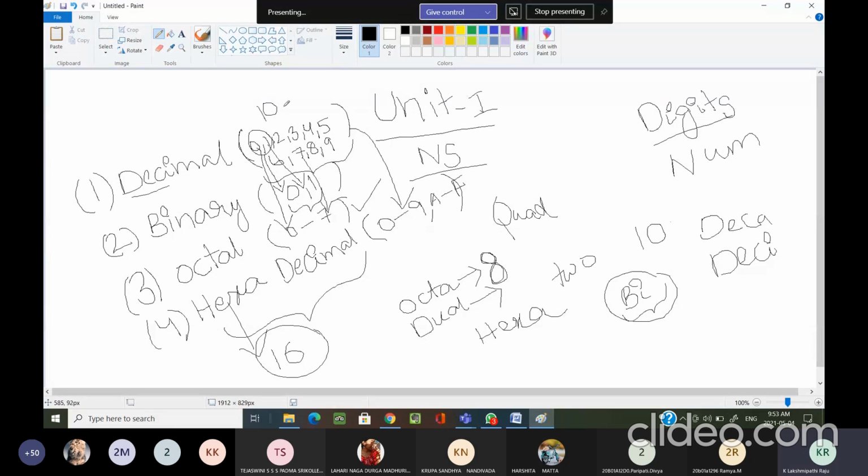These 10 symbols we have taken from decimal, and the remaining 6 symbols we have taken from the alphabets A to F. These are the ranges of these 4 different types of number systems, as well as the count of numbers.